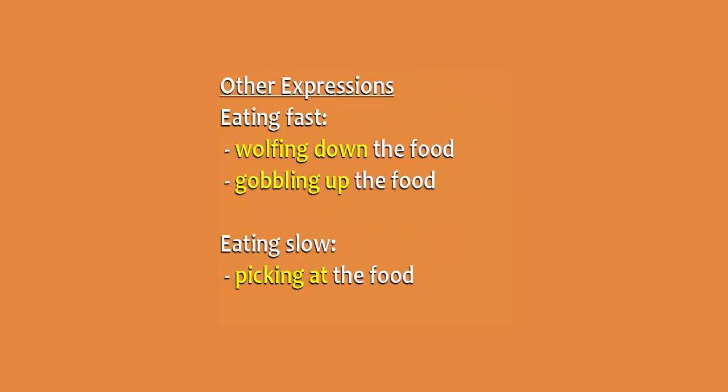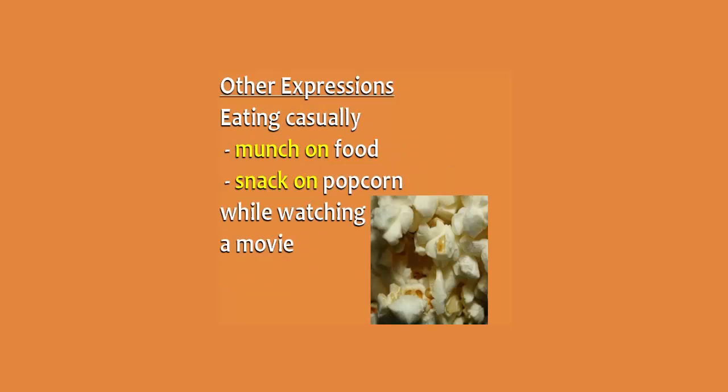If someone is eating very fast, we say they are wolfing down or gobbling up their food. When someone is eating very slowly or not eating very much, we say they are picking at their food. Two more verbs used for eating are munch on and snack on. This describes eating small portions of food casually. For example, you snack on popcorn while watching a movie.